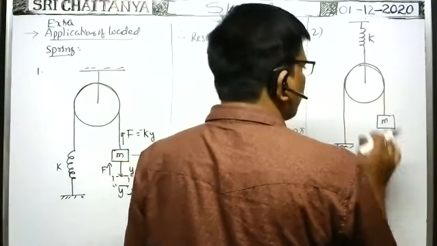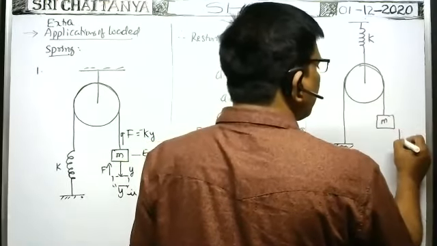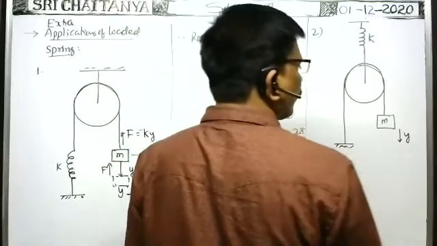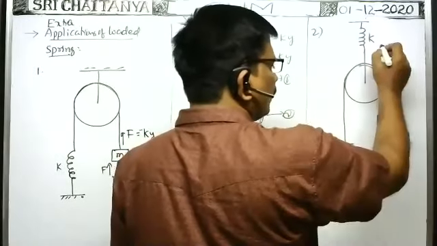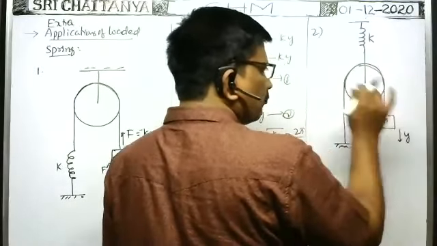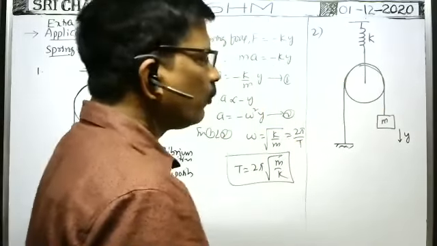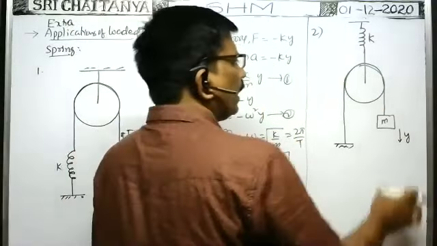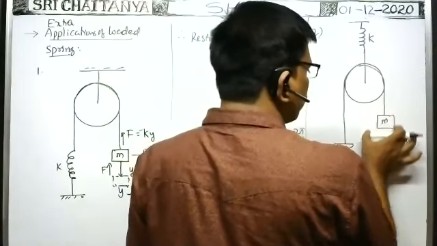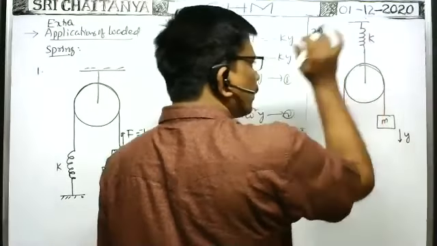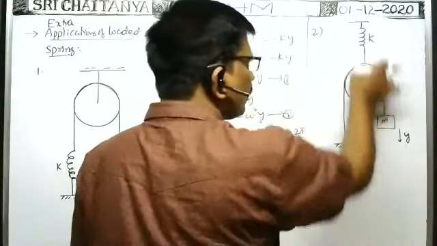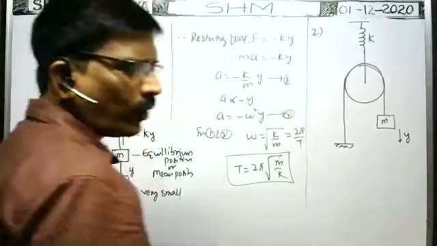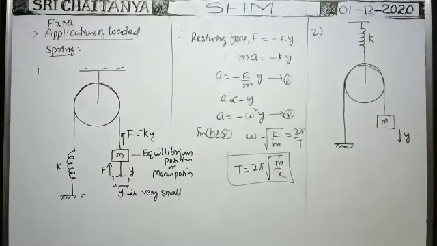From that equilibrium position, suppose the block is displaced to a distance, say y. We have to find whatever additional force is developed in the string. To find the additional force, whenever the block is displaced to a distance y, what is the extension in the spring? When you pull downward, the spring extends extra. So what is the extension in the spring?